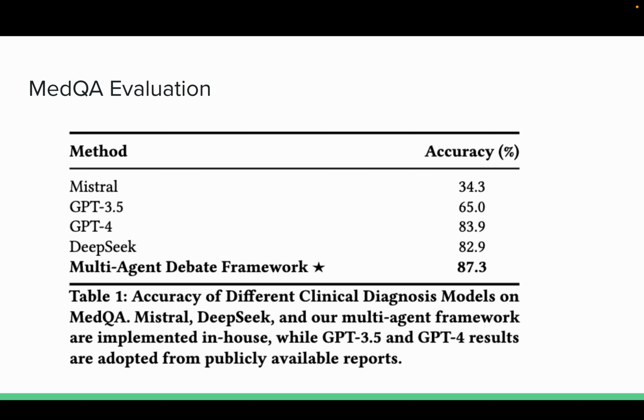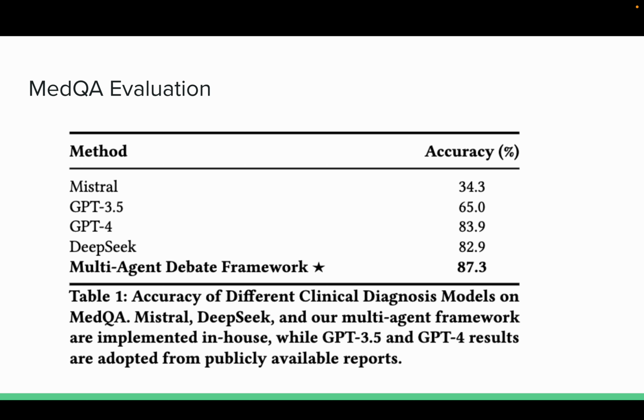And here are the overall results of our multi-agent system. As we can see, we continue from our midterm project, and we use the MedQA evaluation metrics to test their accuracy in answering different MedQA problems.